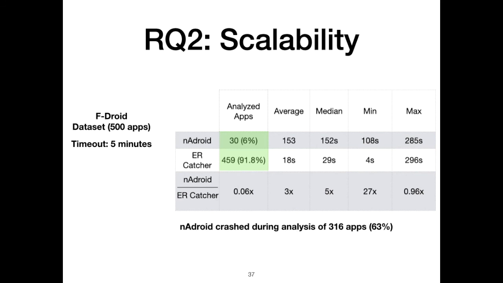Nadroid only finishes 30 applications, or 6% of all apps, on time, while ERCatcher analyzed 459 apps, or 91.8%, under 5 minutes. Moreover, Nadroid crashed during analysis of 316 apps, meaning it cannot analyze 63% of apps irrespective of time. This shows ERCatcher is capable of being used in practice.